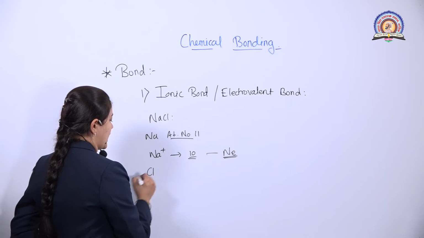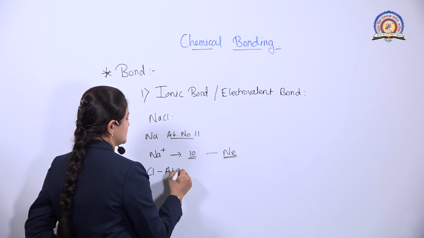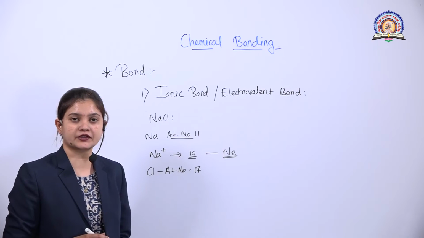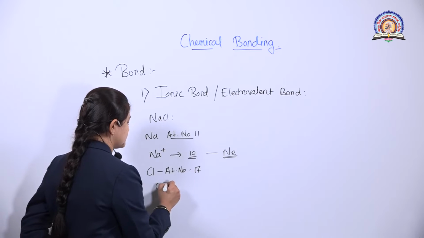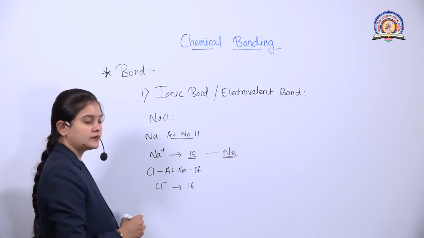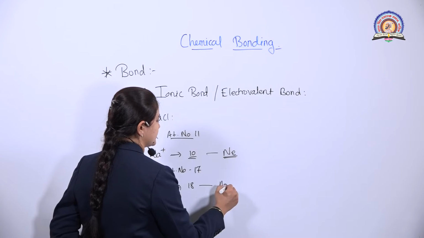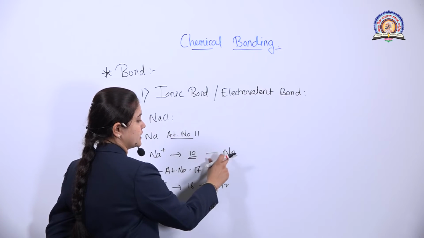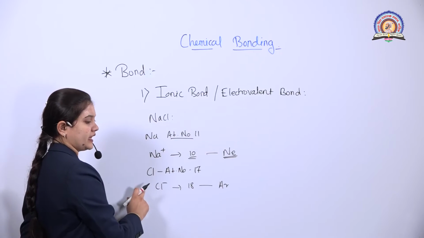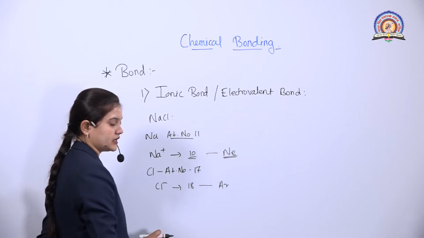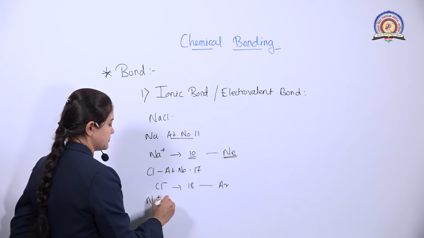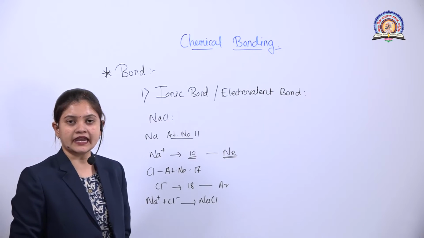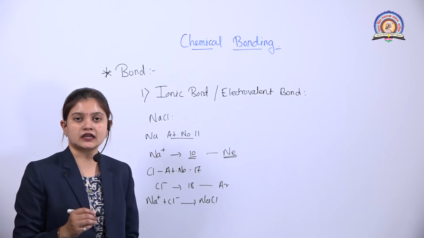Similarly, the atomic number of chlorine is 17. So chlorine, by accepting one electron, attains the configuration of argon, that means there will be 18 electrons. That means when Na loses one electron, it attains the inert gas configuration, while chlorine by accepting one electron attains the inert gas configuration. So Na plus and Cl minus form NaCl. That means in NaCl there is an ionic bond.